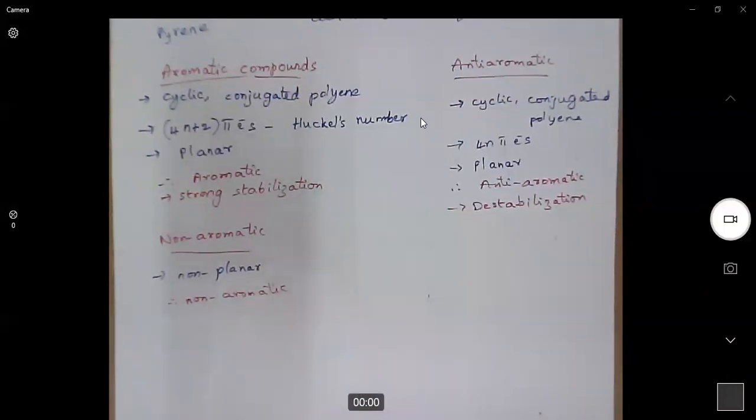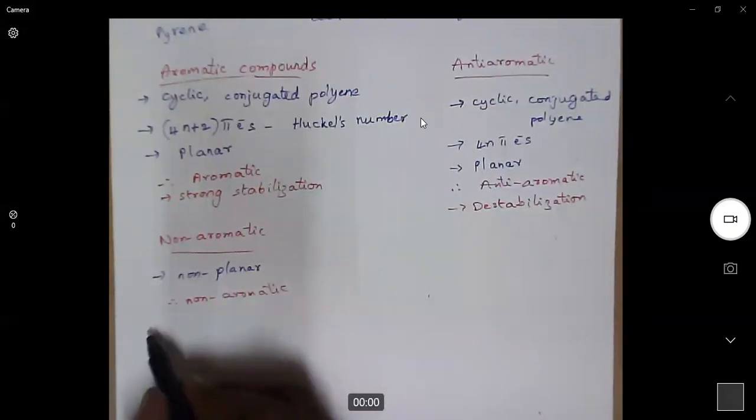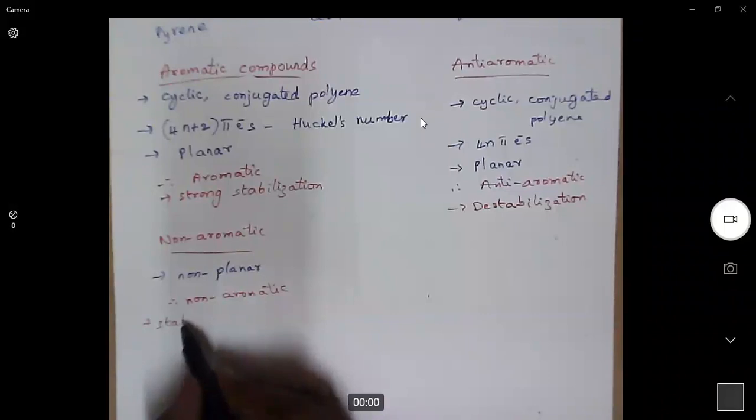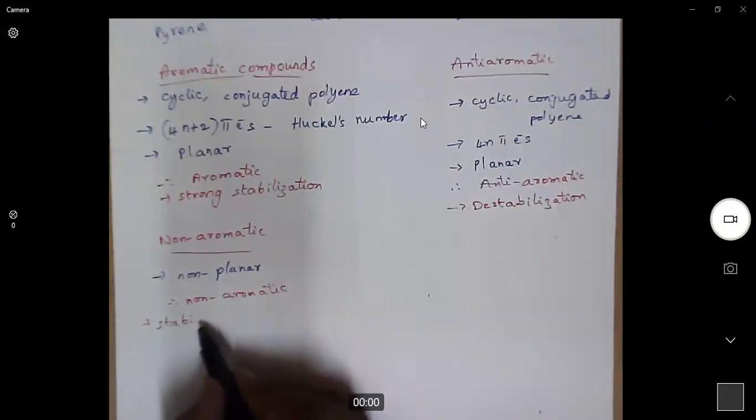When a molecule is non-aromatic, we cannot decide whether it is a stable or an unstable molecule. So stability is in between aromatic and anti-aromatic.